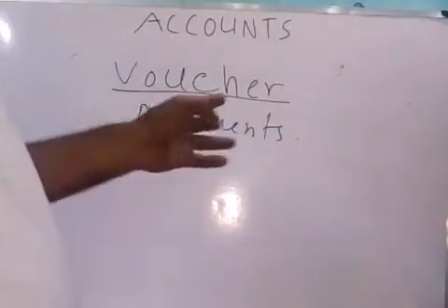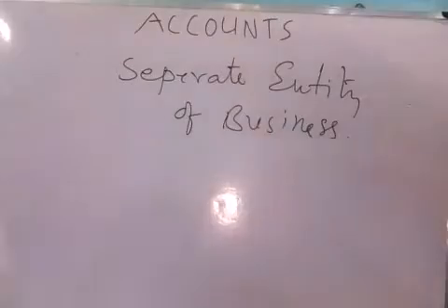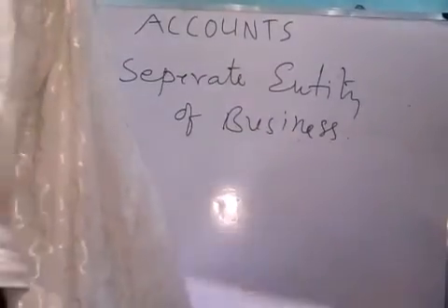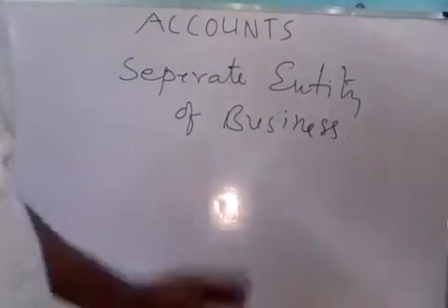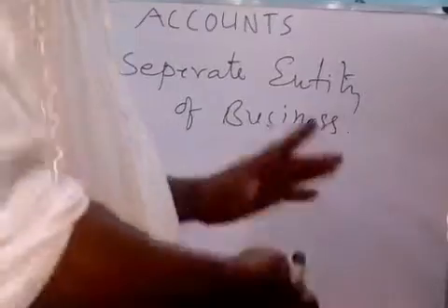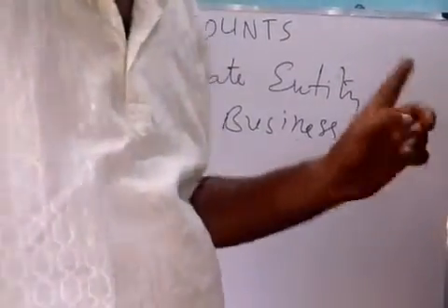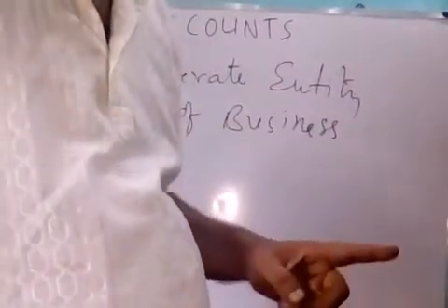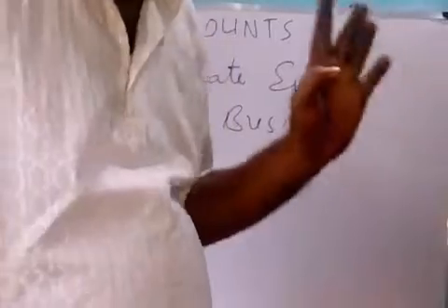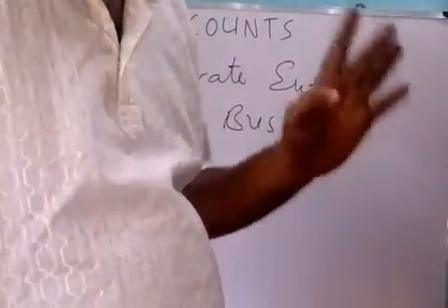Another aspect of recording transactions is the separate entity of the business or organization. That means we record transactions on behalf of the organization.